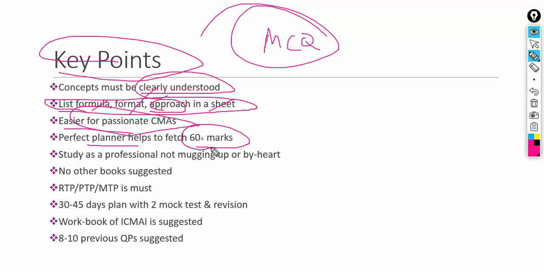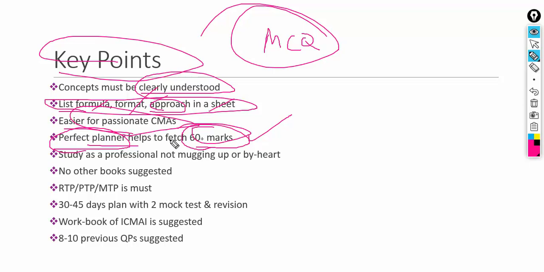Those need to be prepared in such a way that your perfect planning is implemented at the right time, right place, without giving any excuses. If you do that, tell me, no one can stop you from getting more than 60% in the subject. That is the challenge I can give to you guys. If you win that challenge, I'm very happy. I'll be proud to say that you can be a successful person in your future after you qualify your CMA.